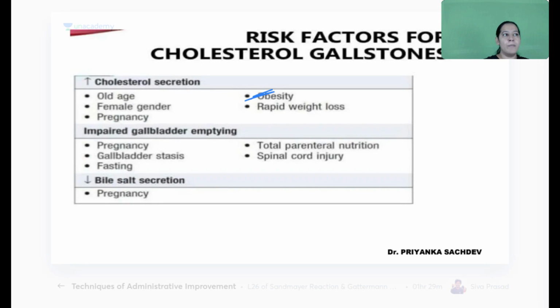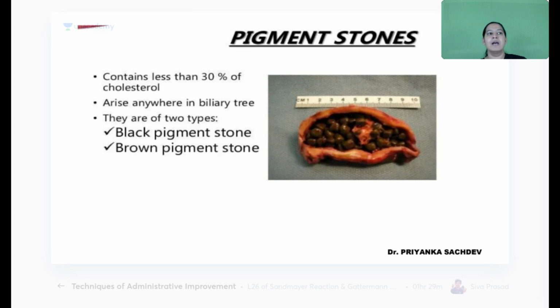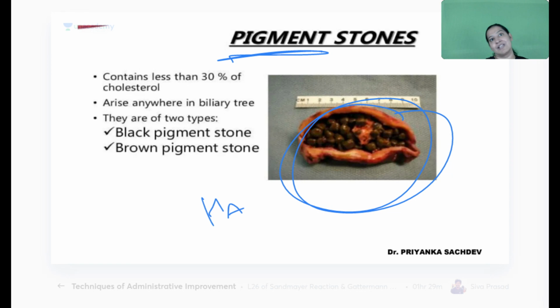Which was our answer? Obesity, old age, female. Pregnancy is a risk factor. So these are the risk factors for cholesterol stones. See this back. Instead of yellow, the stones are black in color. So it is a pigment stone. Here, hemolytic anemia is the risk factor.